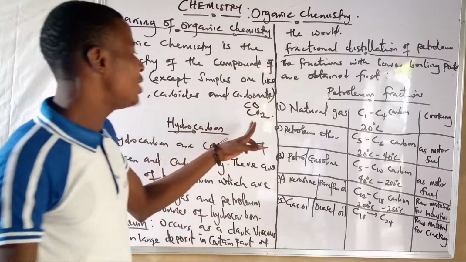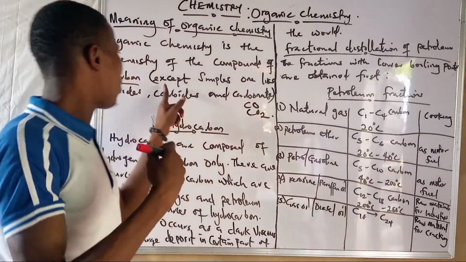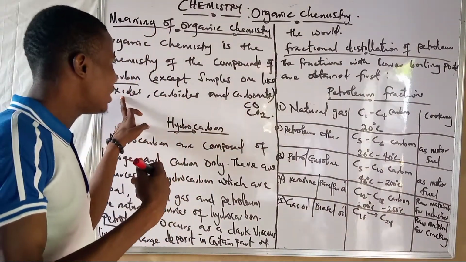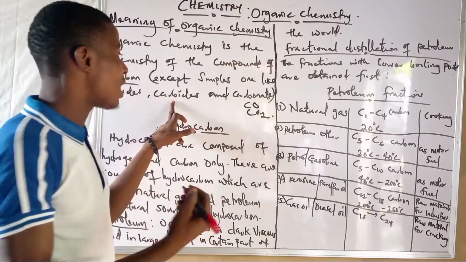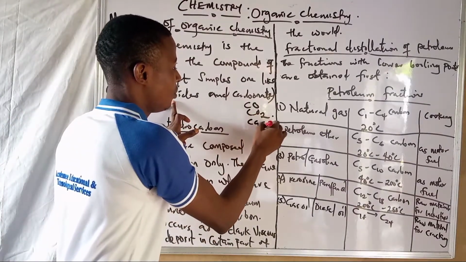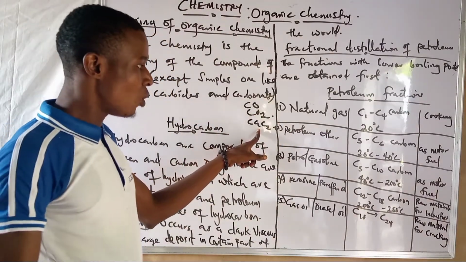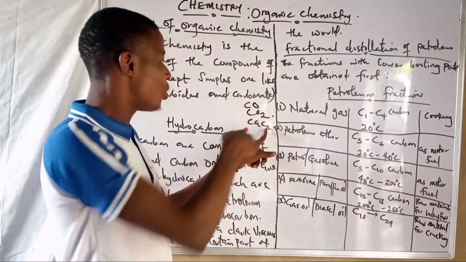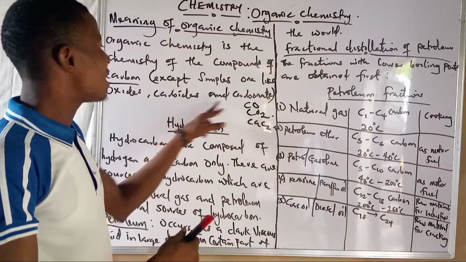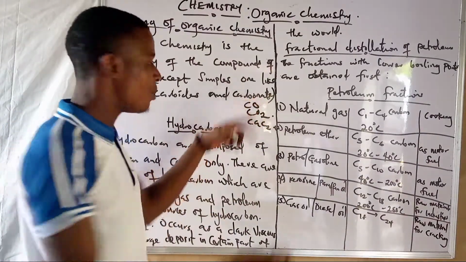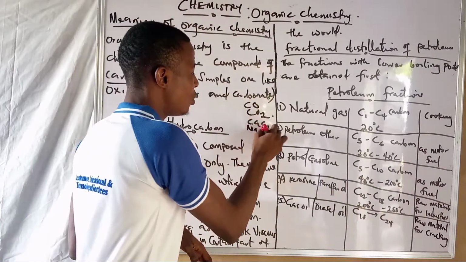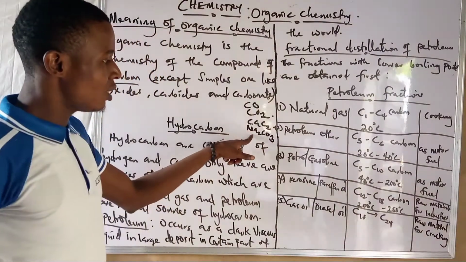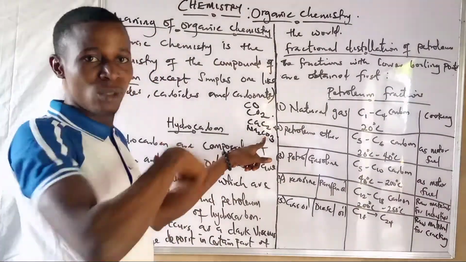But any compound of carbon that is not an oxide, that is not a carbide. An example of carbide is calcium carbide. This one has calcium, and it also has carbon. But mind you, it is not an organic compound. Also, we have carbonate. Take for example, sodium carbonate, Na2CO3. If you notice, this one also has carbon in its composition.